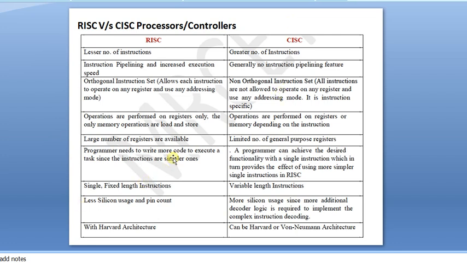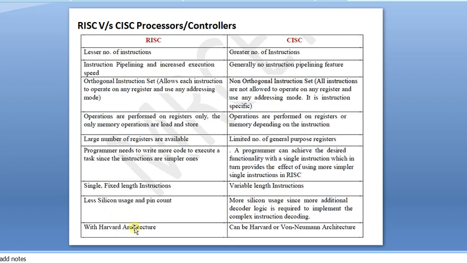A large number of registers are available. How many? 37 registers are available in the ARM processor, whereas a limited number of general purpose registers are available in CISC. Programmers need to write more code to execute the task since the instructions are simpler. Here, fixed length instructions are used, whereas in CISC they are variable because memory operations are performed.